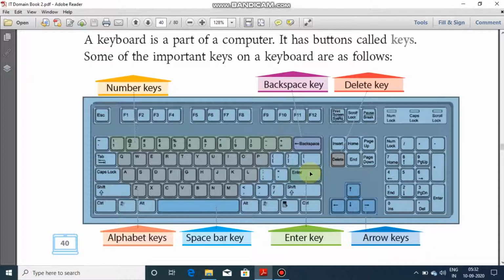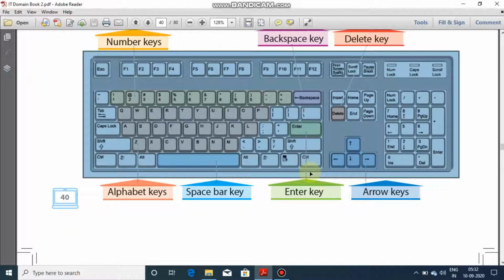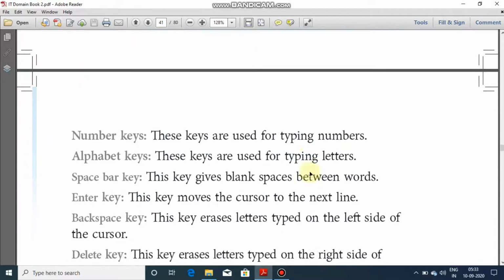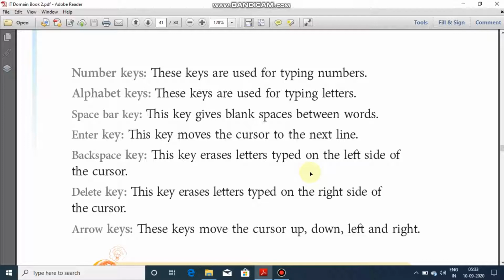Arrow keys are used to navigate in the document up, down, as you want. So these are the 7 types of keys which we were studying. We had discussed all these keys.